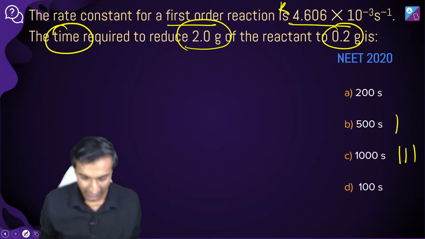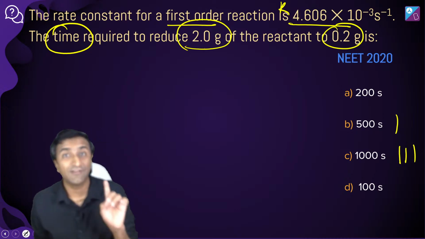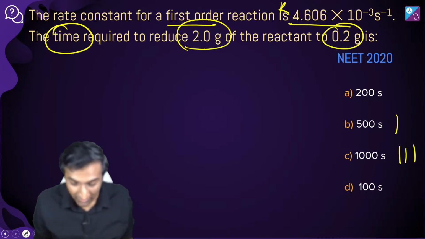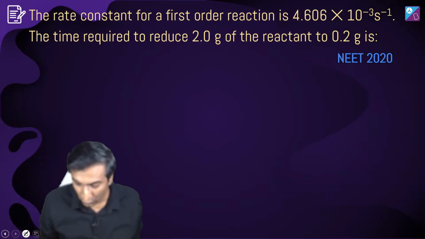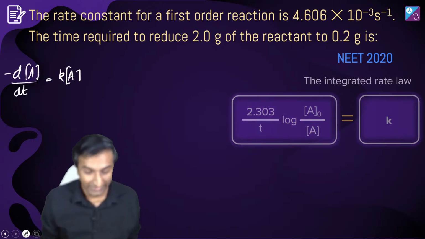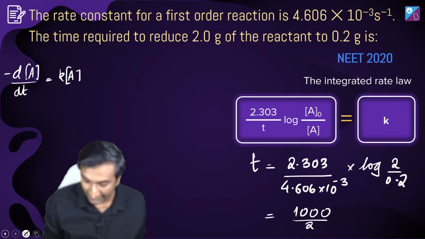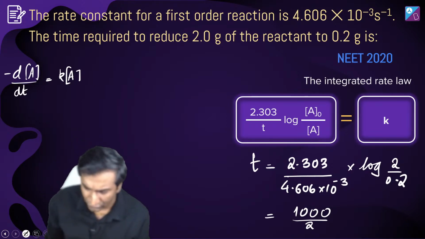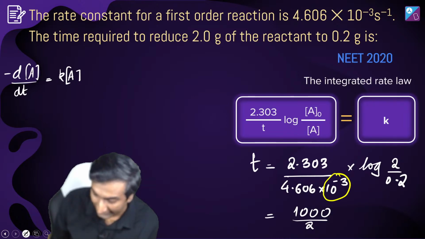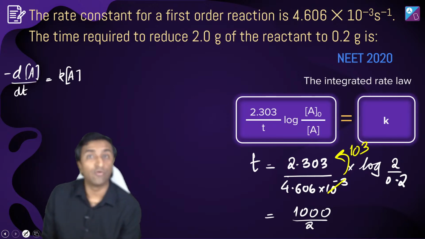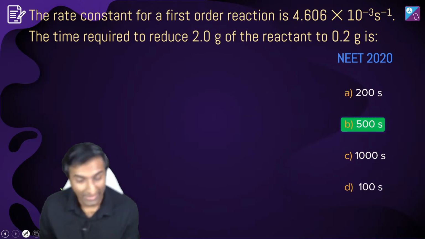ये वाला भी थोड़ा स्ट्रेट फॉरवर्ड सवाल है. The main deal here is 0.2 to 2 gram is just a factor of 10 और log 10 is simply 1. तो आपकी लाइफ थोड़ी आसान हो गई है ना. Okay, so what do you do here? सेम एक्सप्रेशन में लिखा है minus d[A]/dt equal to k[A], उसको integrate करो, same thing. The only thing now you do is you put time to this side. तो ये 1000/2 है. क्यों 1000/2? क्योंकि 10 power minus 3 denominator में, उसको if I take on top it becomes 10 power 3. तो 1000 divided by 2 यानी कि 500 सेकंड. Answer is option B.